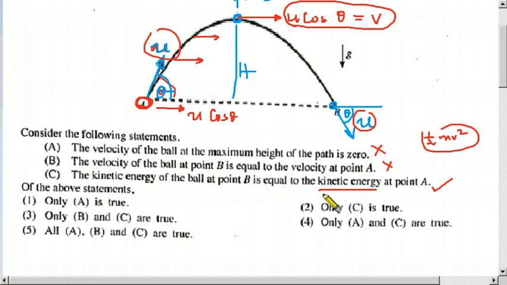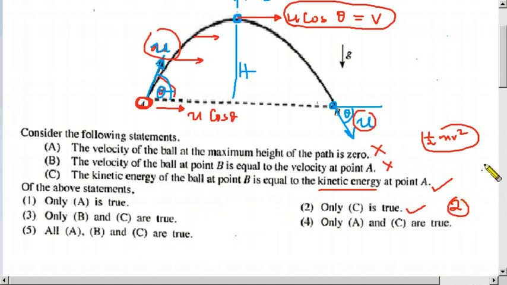Only the direction is different here, but the magnitudes are equal. So therefore, the kinetic energies are also equal. That is correct. The kinetic energy of the ball at point B is equal to the kinetic energy at point A, because it is a scalar. So after all, only C is correct, only C is true. So this one is the answer.